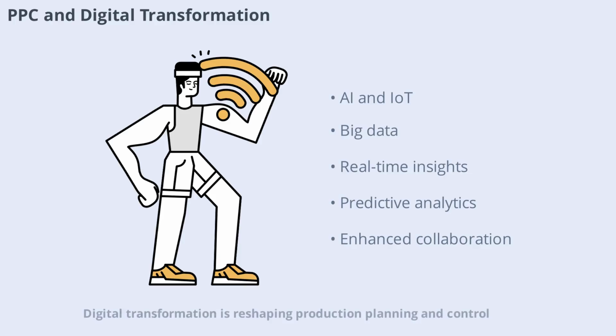Digital transformation is reshaping production planning and control. Technologies like artificial intelligence, IoT, and big data analytics enable smarter decision-making and greater automation. Digital tools provide real-time insights, predictive analytics, and enhanced collaboration. By embracing digital transformation, companies can achieve higher efficiency and agility in their PPC processes.